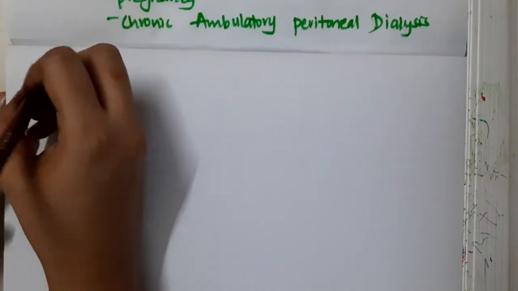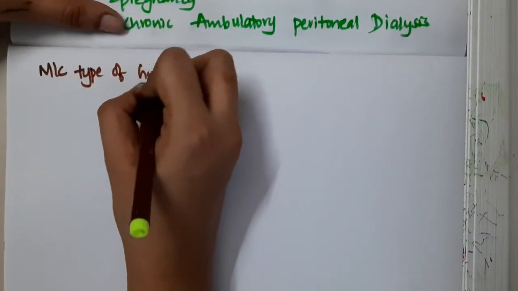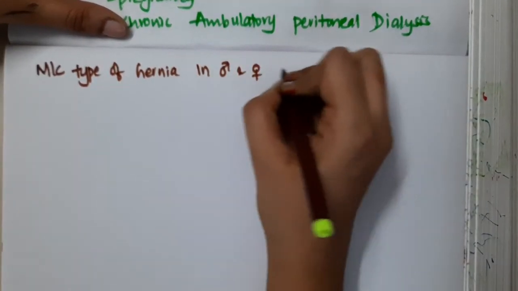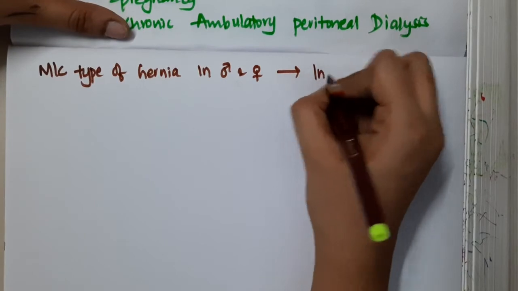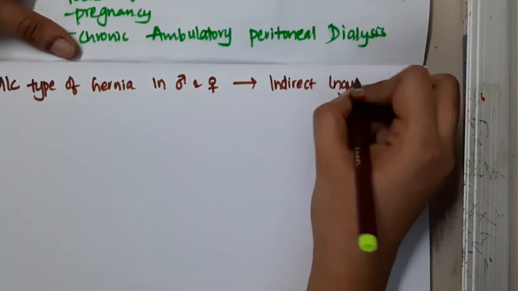Now if you were asked some important one-liners: what is the most common type of hernia in males and females? The most common type of hernia in males and females is inguinal hernia.